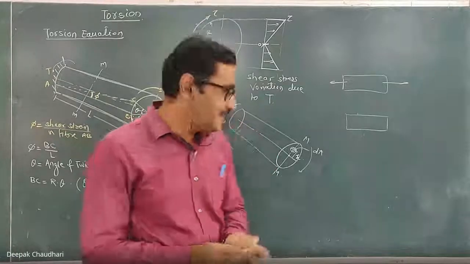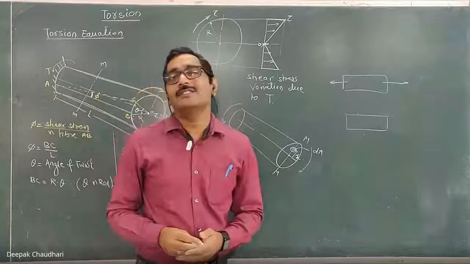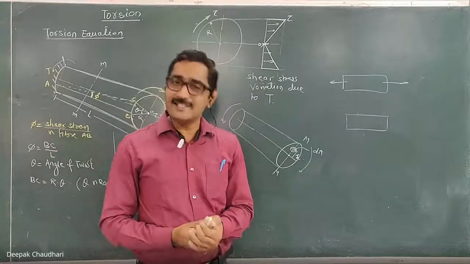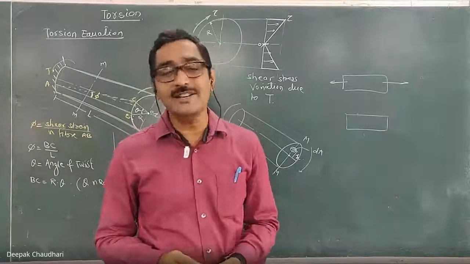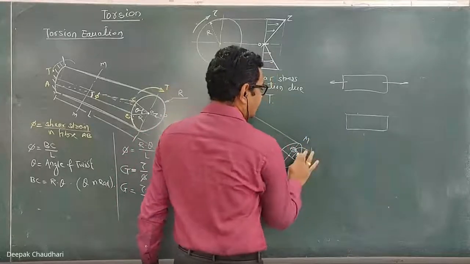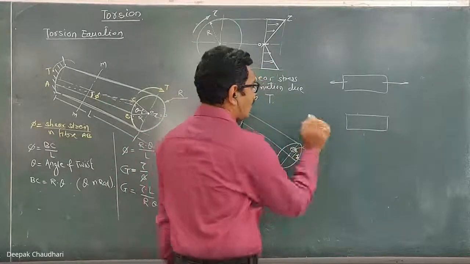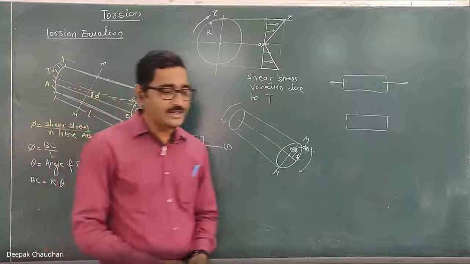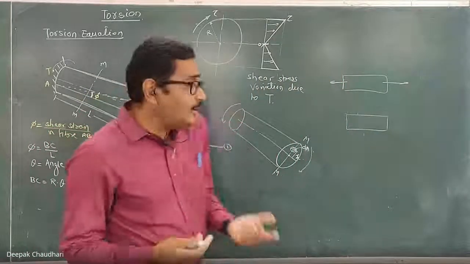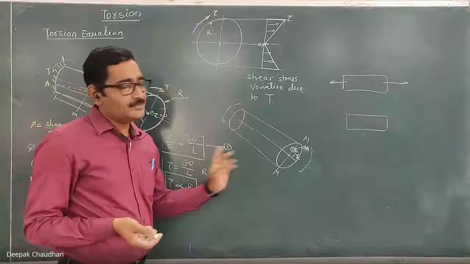So here we are going to calculate that shear resistance or the torsional resistance, which resists this external applied torque. We are going to calculate that shear resistance or moment of resistance developed inside the shaft.